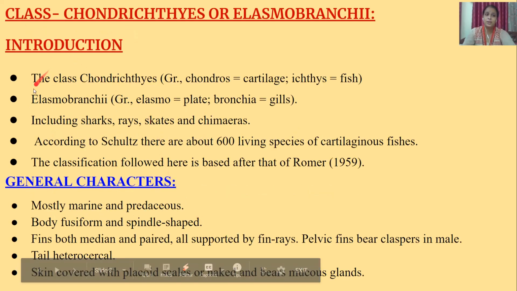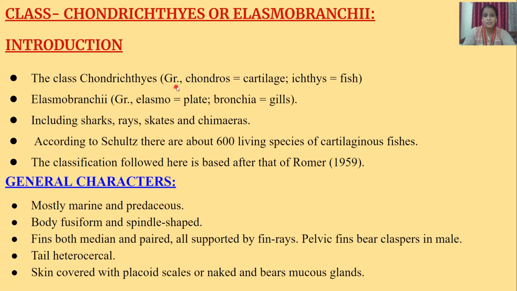Next is the introduction. The class Chondrichthyes is a Greek word. Chondros means cartilage, ichthyes means fish, meaning cartilaginous fish. Elasmobranchii is a Greek word. Elasmo means plate and branchii means gills, that is, plate-like gills, including sharks, rays, skates and chimeras. According to Schultz, there are about 600 living species of cartilaginous fishes. The classification followed here is based on that of Romer, 1959.